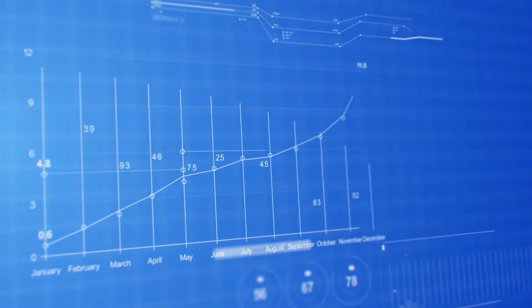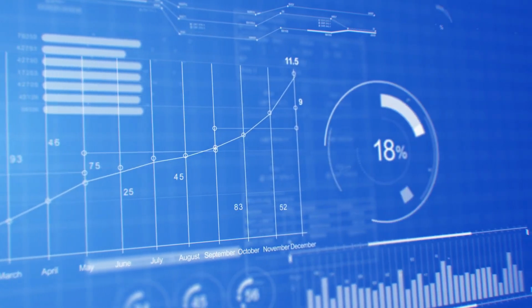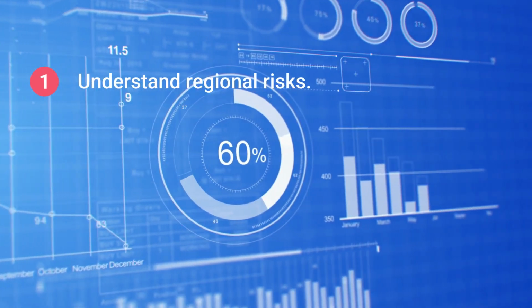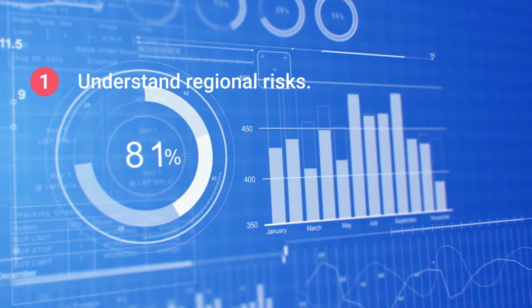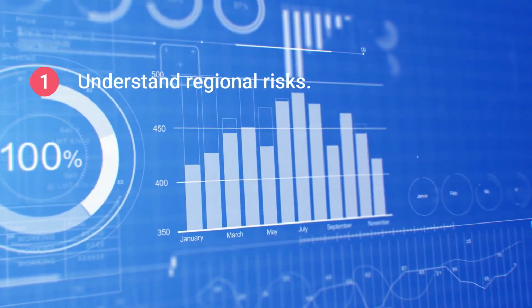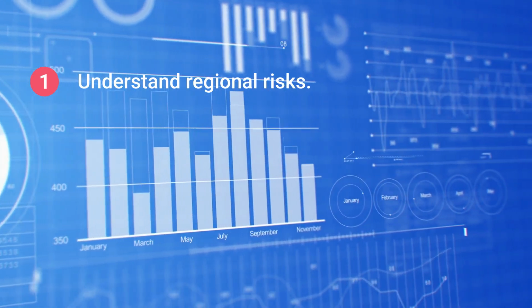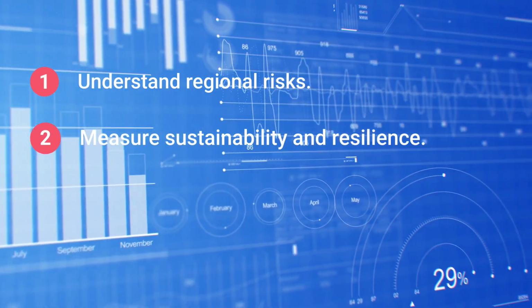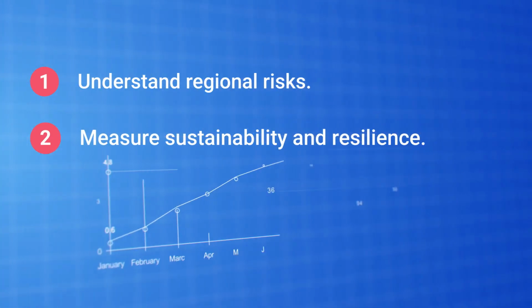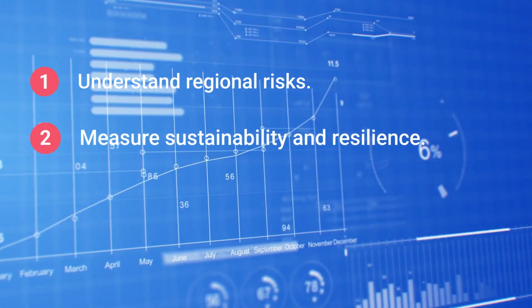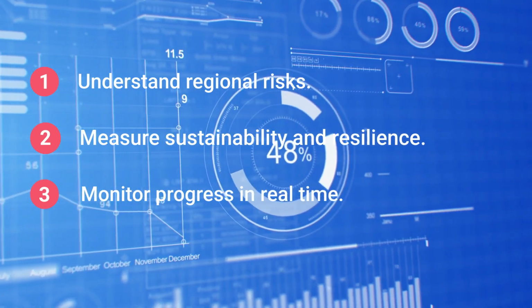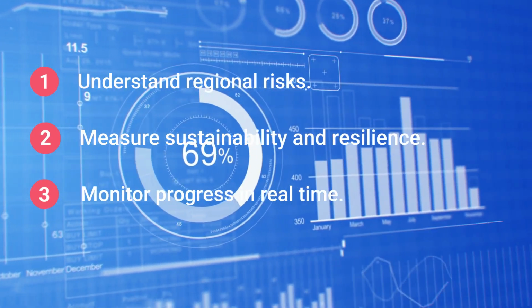What does this mean for you? This platform enables tourism stakeholders to: 1. Understand regional risks with multi-hazard and climate impact assessments across all 12 regions. 2. Measure sustainability and resilience performance using 7 critical success factors, CSFs, in a dynamic scorecard. 3. Monitor progress in real time through a customizable web-based platform designed to track goals and benchmarks.